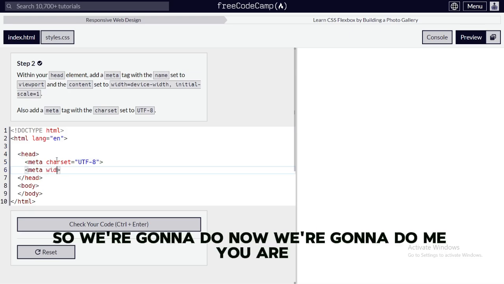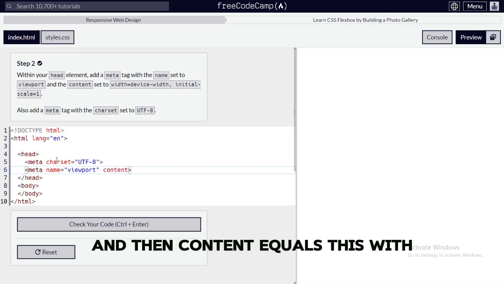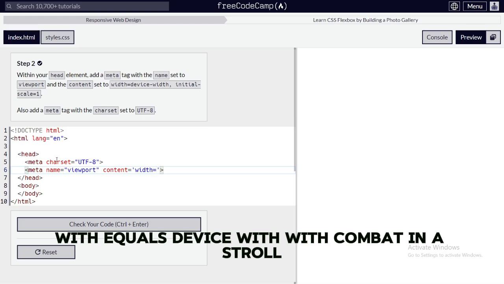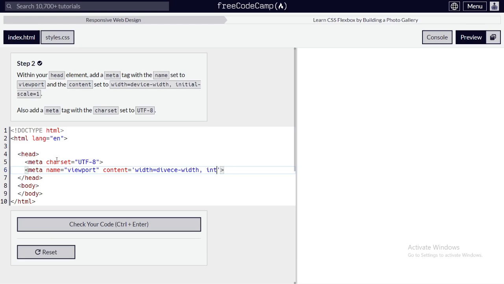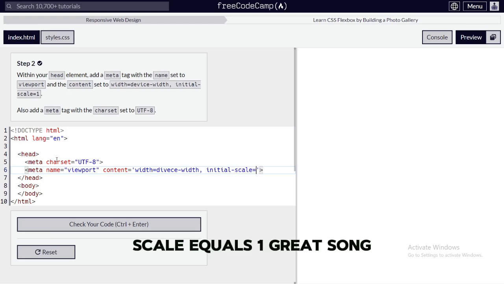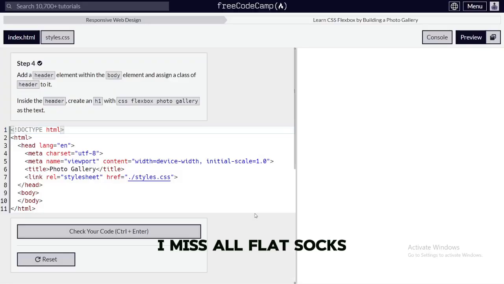So we're gonna do name equals viewport, and then content equals width equals device-width, comma, initial-scale equals 1. Right, so I'm gonna start with flat socks.